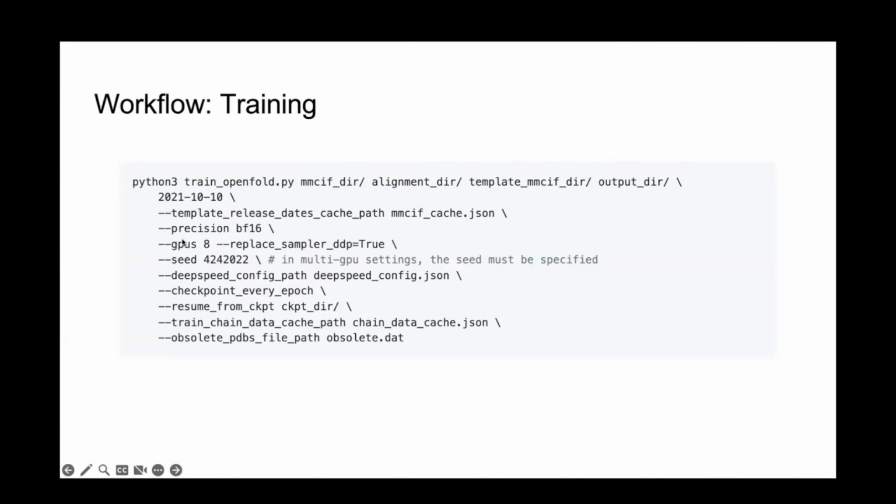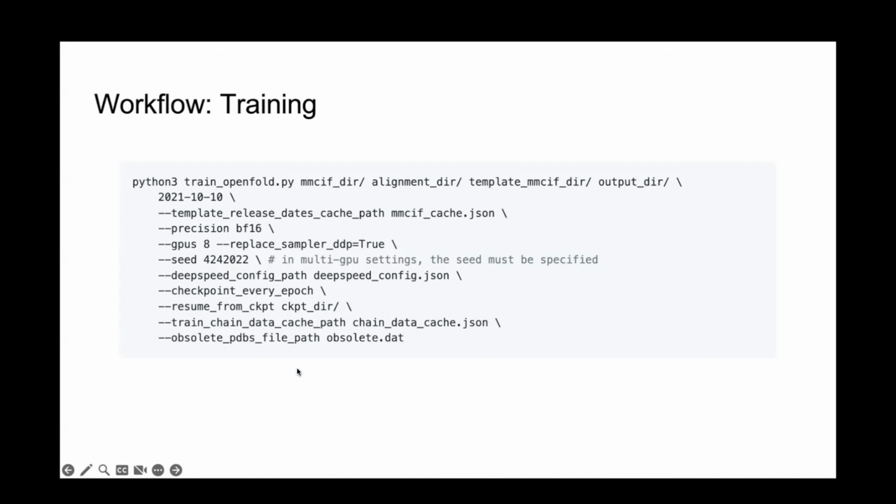Anything worth mentioning here? The training script supports multi-node, multi-GPU training, thanks to PyTorch Lightning. So that's relatively easy to do. It supports DeepSpeed, so you can just pass it a DeepSpeed config right here with your optimizer settings, your ZeRO optimizer settings. You can resume from an OpenFold or an AlphaFold2 checkpoint if you want to fine tune it.